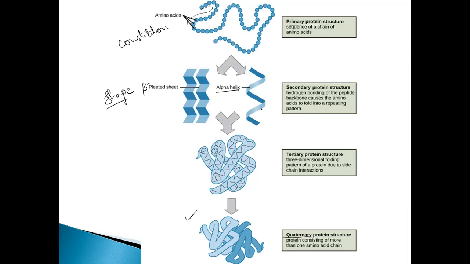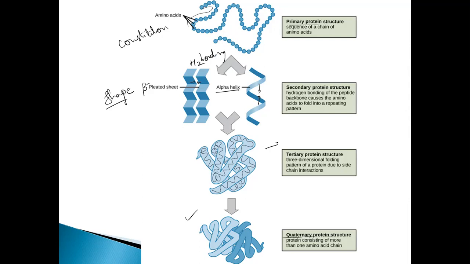If they can fit into the alpha helix, they will form alpha helix. If they're unable to fit into this alpha helix, they form the beta pleated structure. And how is it able to maintain this structure? By means of hydrogen bonds in between these turns or in between these pleats. So what is responsible for the maintenance of this? Hydrogen bonds. And further folding of this secondary structure results in the formation of tertiary structure.